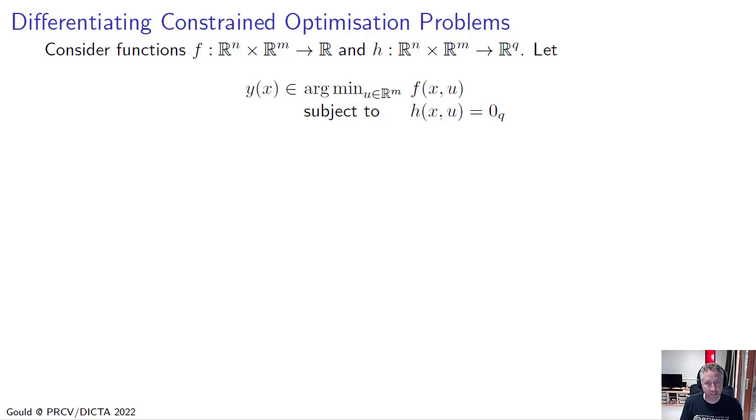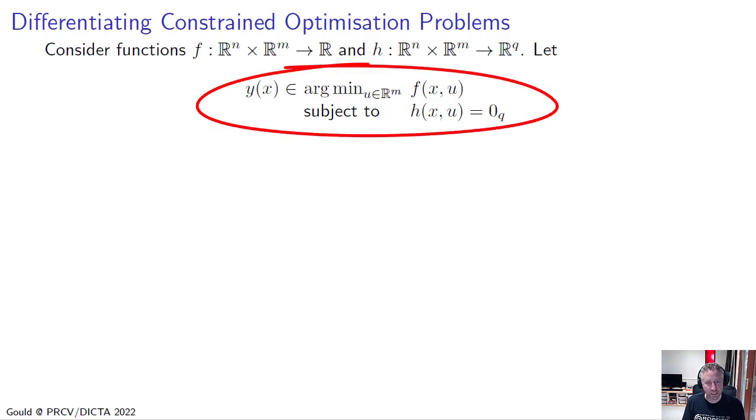Now, if we have a constrained optimization problem, then things become a little bit more complicated. So here we're looking at the solution to an optimization problem where we're minimizing over a function f subject to equality constraints h(x, y) = 0.